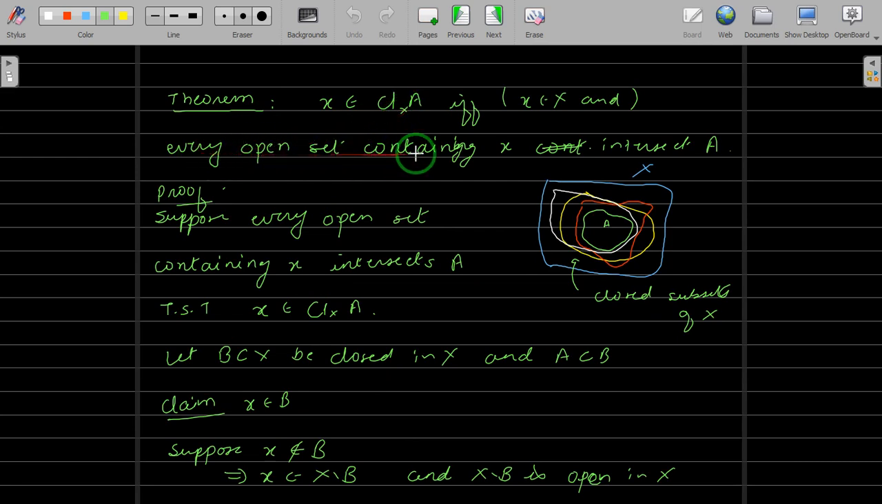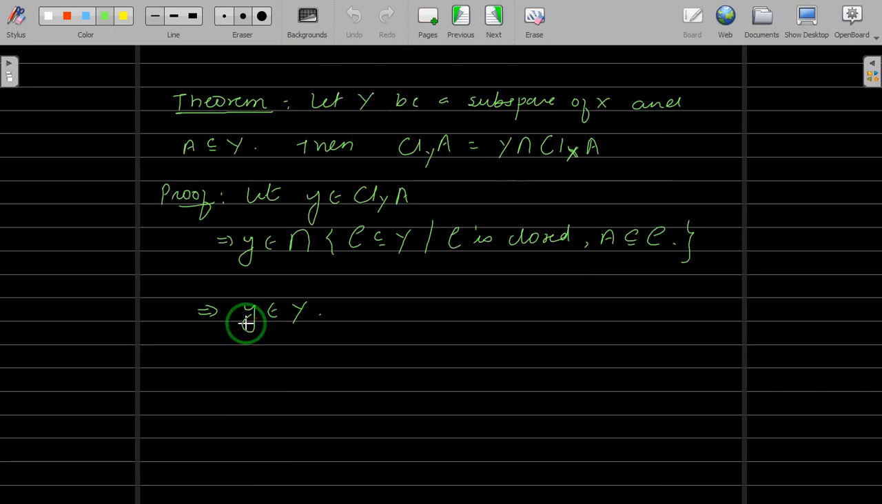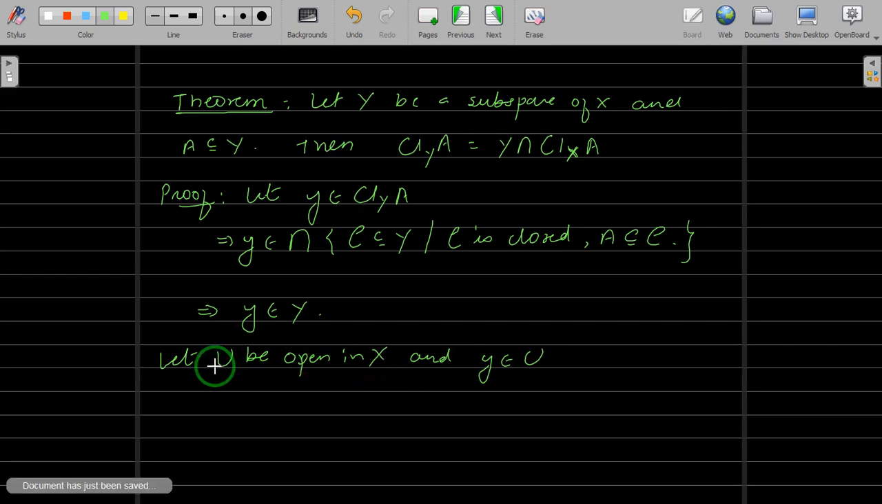You show that every open set containing x intersects A, and if you manage to show that, then this is the result. So we will use the converse part of it. Let us take some open set in X. Let U be open in X, an arbitrary open set, and let us take that y belongs to U. What you have to show is that this U intersects A. If U intersects A, then you are done: y belongs to the closure of A in X.